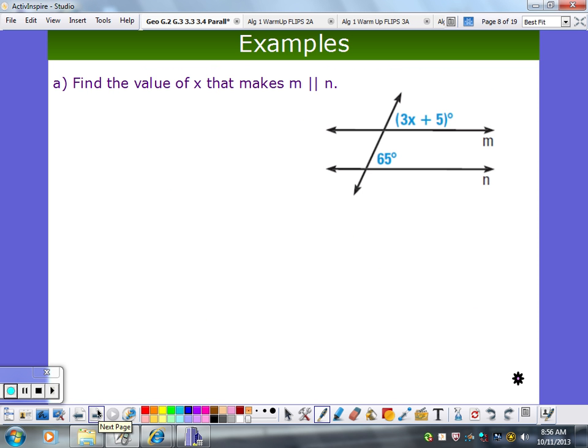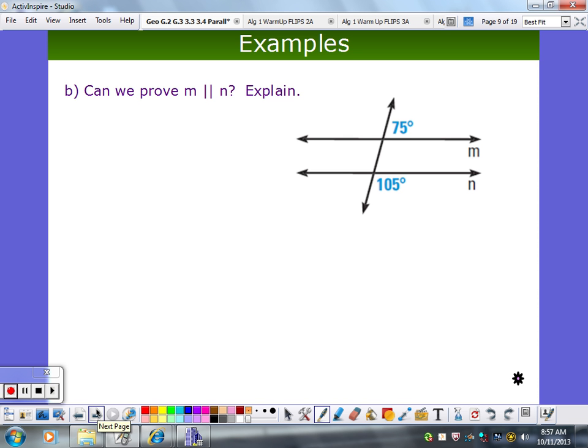So that's nice. Now we can use this fact that if you have congruent angles, those angles we've been studying, you can conclude parallel lines. Here's an example of something you can do. Find the value of x that makes m parallel to n. What has to be true of these two things to make those parallel lines? They have to be congruent. So 3x plus 5 has to equal 65. So 3x is going to be 60. X will be 20. Right? So that's what we have to do to make those lines parallel.